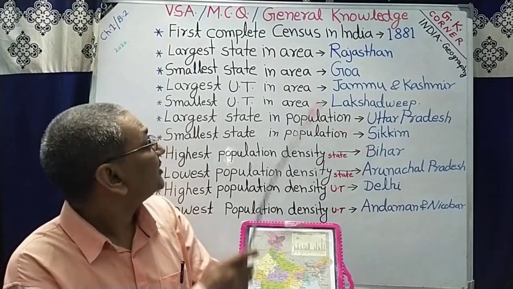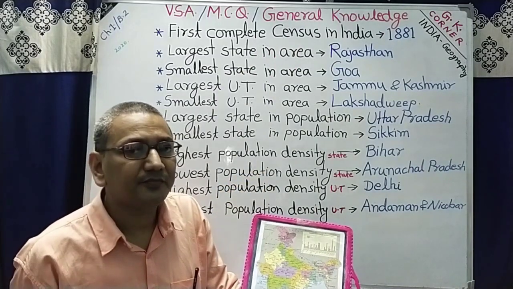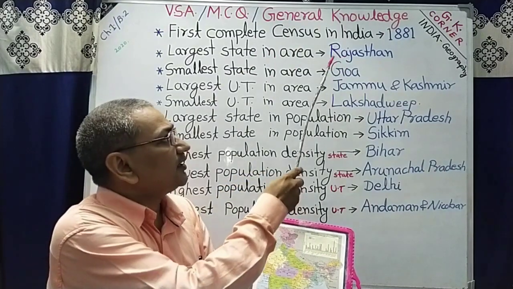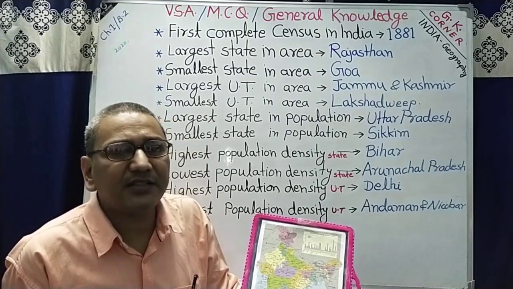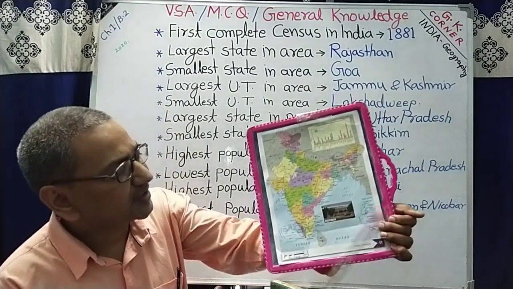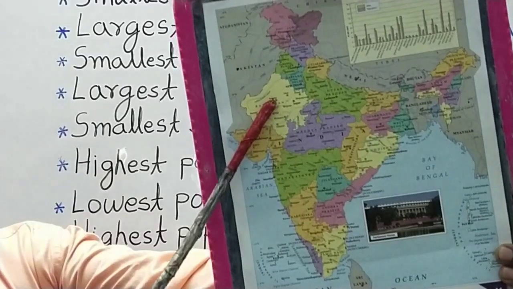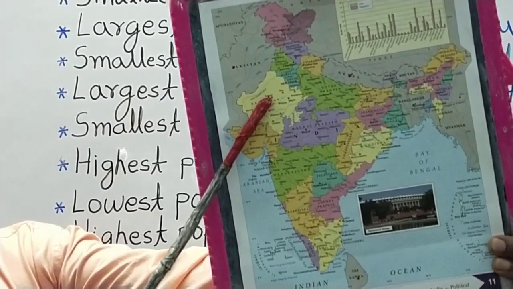Now next question. Largest state in terms of area. The correct answer is Rajasthan. Rajasthan is the largest state in terms of area. In the map you can see this is Rajasthan. This is the largest state in terms of area.